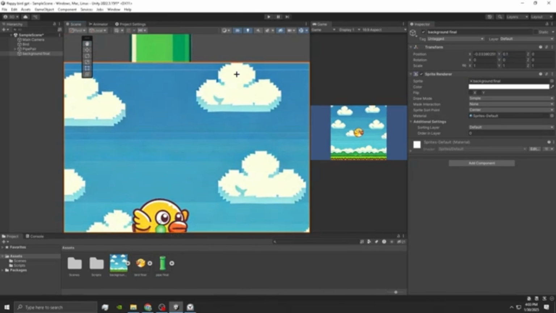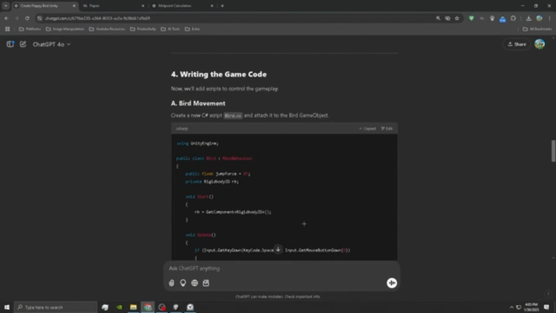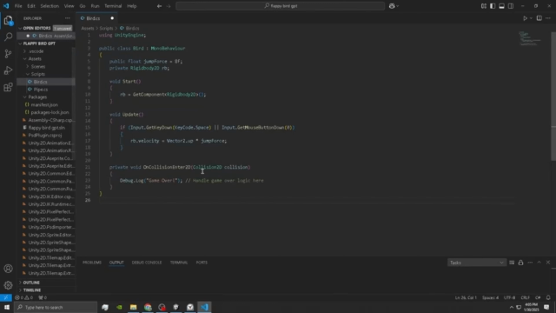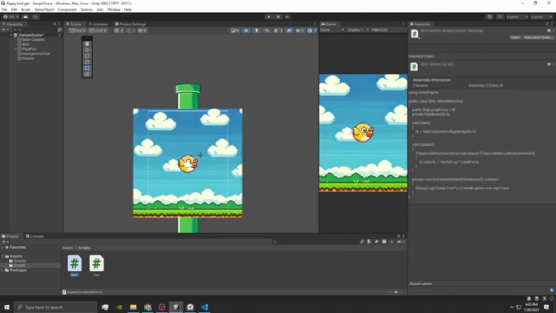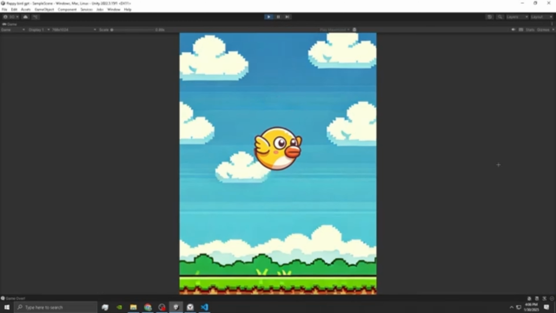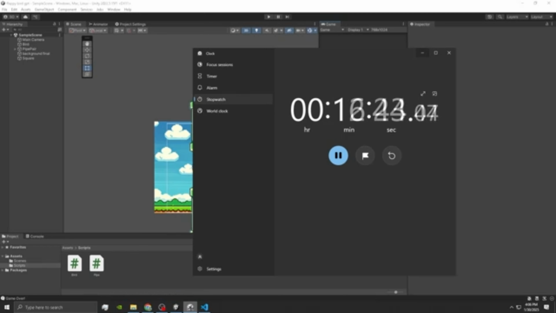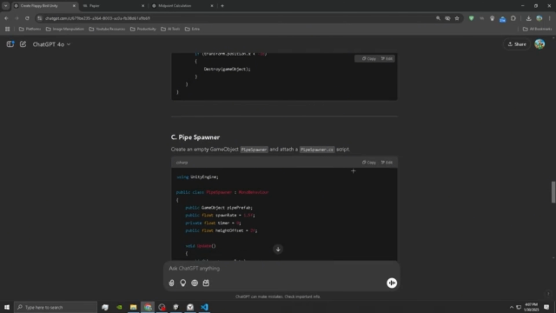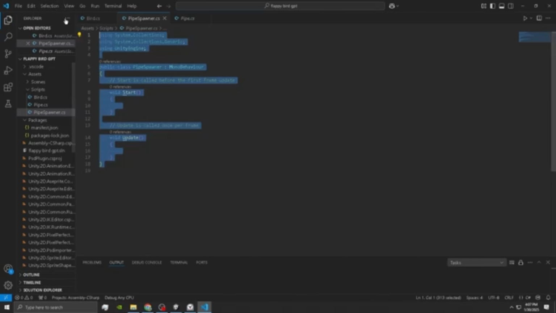Let's go, Gucci Gang. Alright, time for the bird script. Copy that. Paste that in. Okay, let's get it. See if it works. Okay, it works. Nice. Bouncing up and down. And we are 16 minutes in, and then we have the pipe spawner. We definitely gonna need this.